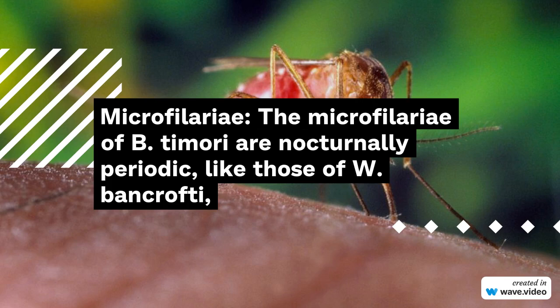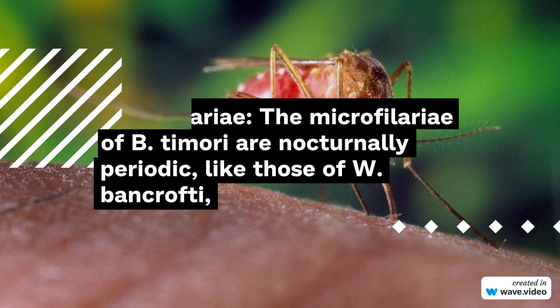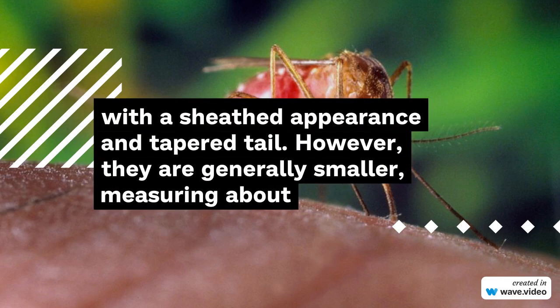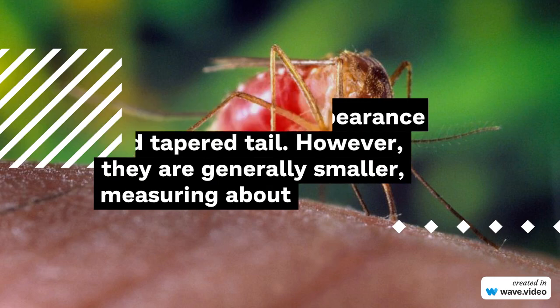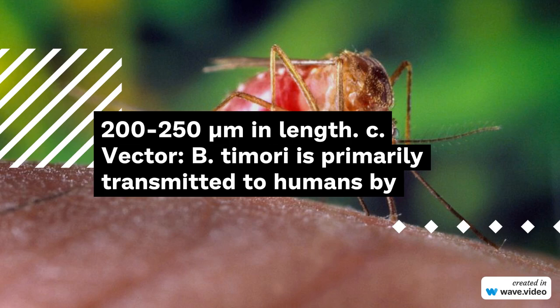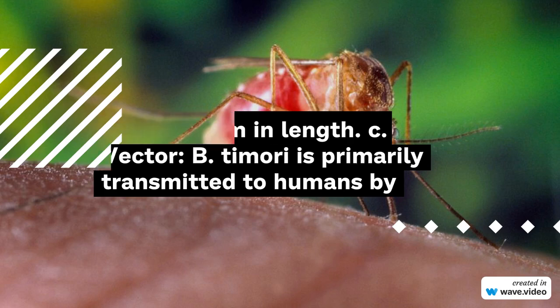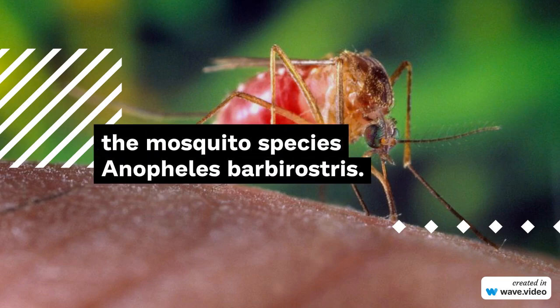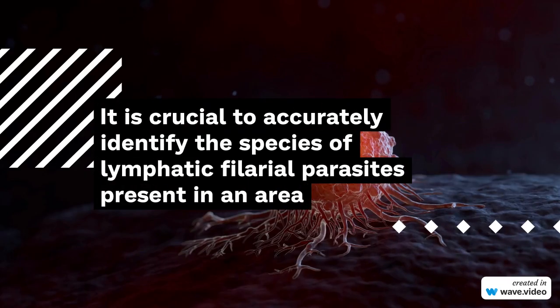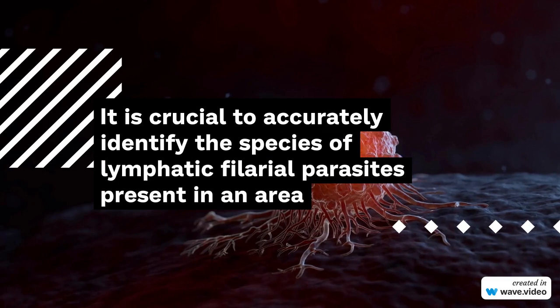B. Microfilariae. The microfilariae of B. timori are nocturnally periodic, like those of W. bancrofti, with a sheathed appearance and tapered tail. However, they are generally smaller, measuring about 200 to 250 µm in length. C. Vector. B. timori is primarily transmitted to humans by the mosquito species Anopheles barbarostris.